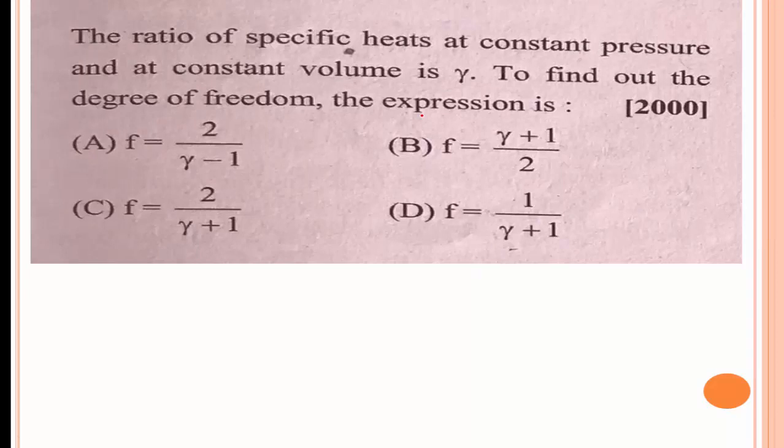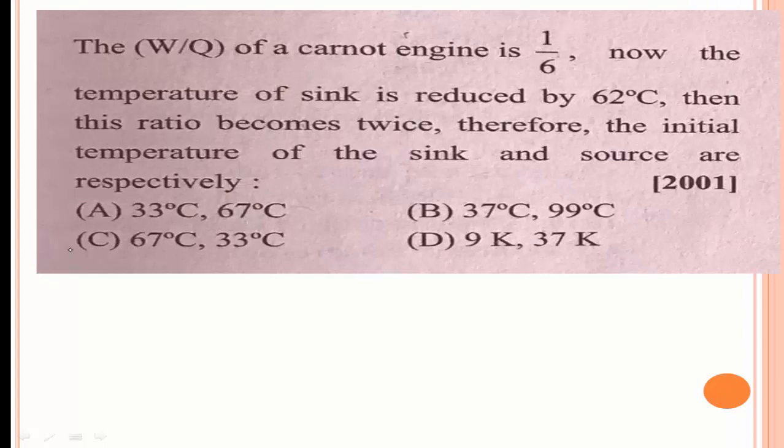The next problem: the ratio of specific heats at constant pressure and constant volume is gamma. We need to find the degrees of freedom. Degrees of freedom means the total number of independent ways a system can acquire energy.